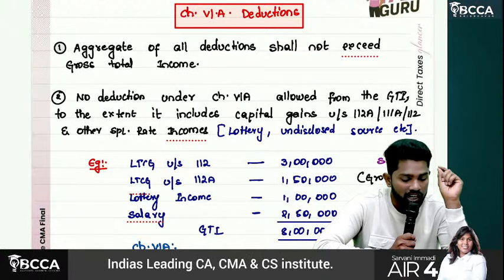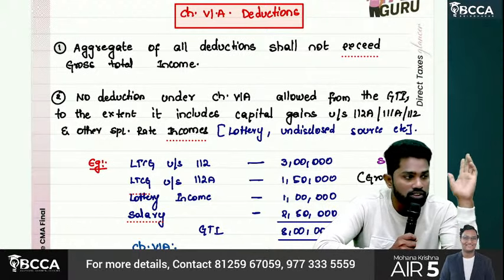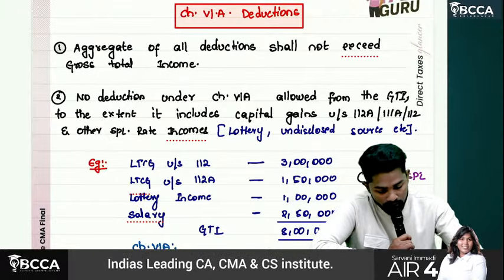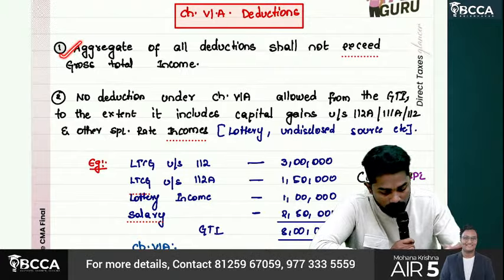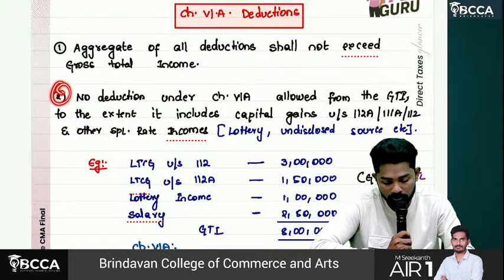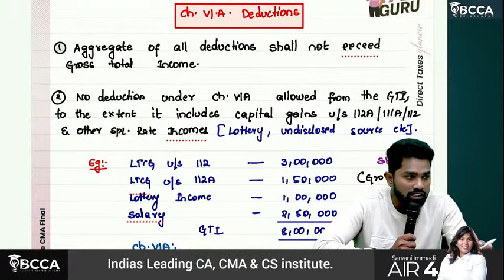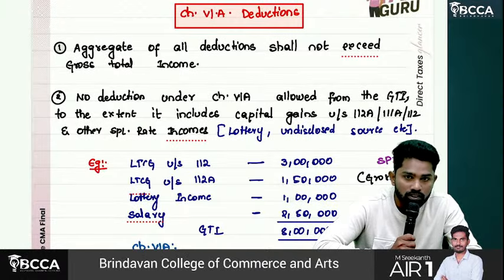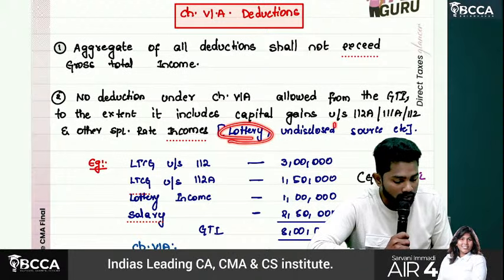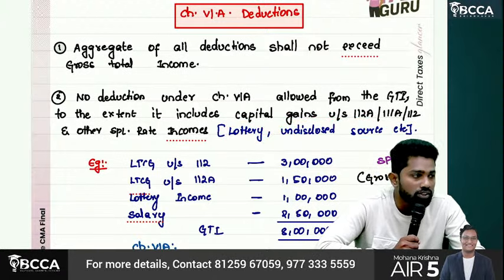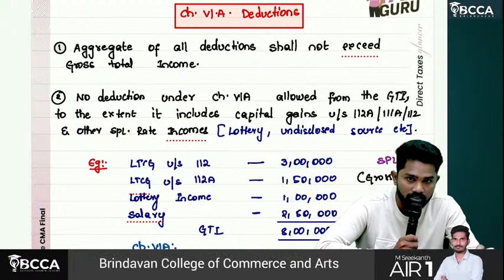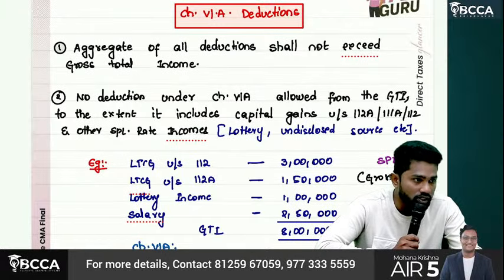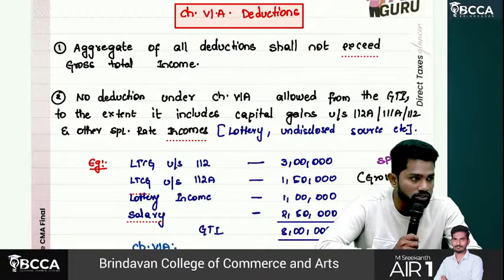So that's why the aggregate of all the deductions cannot exceed gross total income. That's the first point. Then second point, sir. Special rate incomes like 112A, 111A, 112, betting, lottery, undisclosed source of incomes, on these incomes we cannot claim chapter 6A deductions.